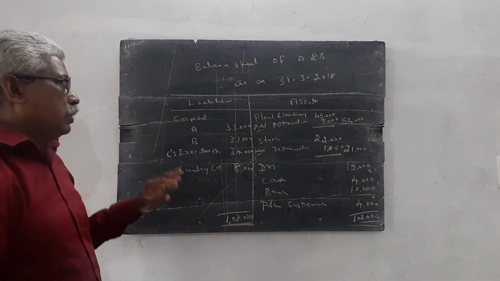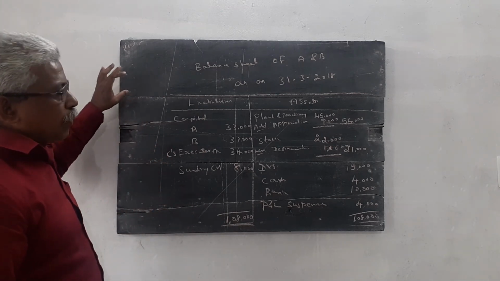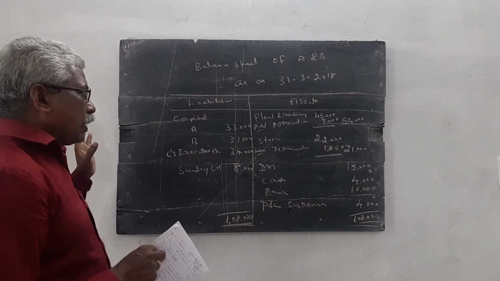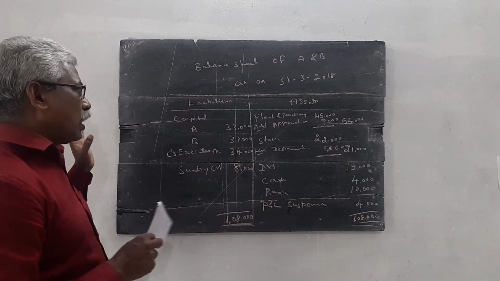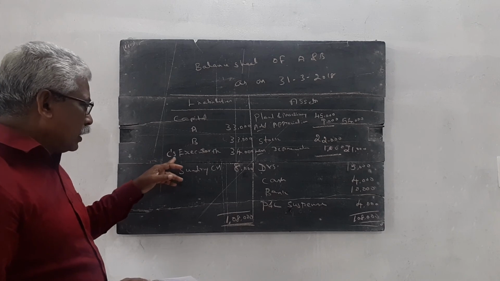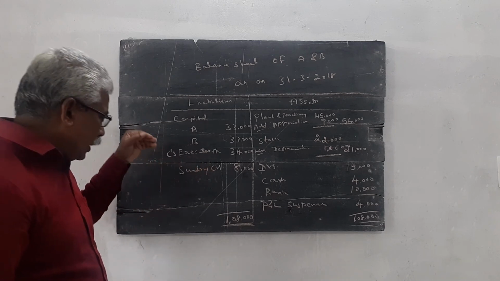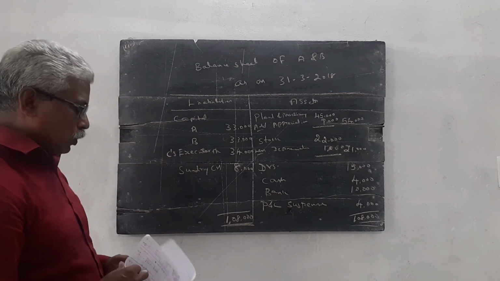So this is the accounting procedure for the death of a partner. The procedures for the retirement of a partner and the death of a partner are more or less the same. But when C retires, we write C's loan account; here C died, so we write C's executor account. That is the only difference.